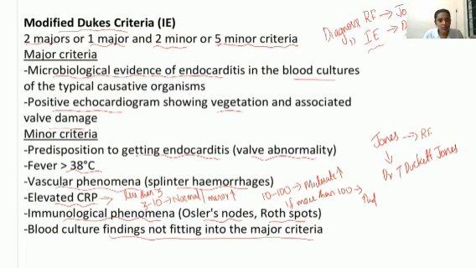If two major criteria are positive, there is no need for any minor criteria; we can say the person has infective endocarditis. If only one major criterion is present, two minor criteria are also needed for the diagnosis. And if major criteria are not present, then five minor criteria should be there for establishing the diagnosis of infective endocarditis using Duke's criteria. The name you should remember well.